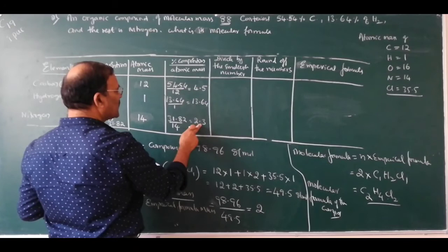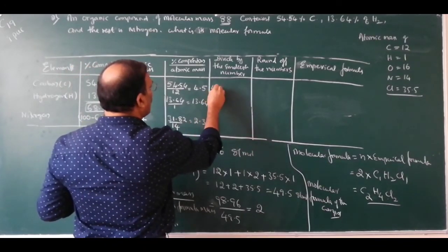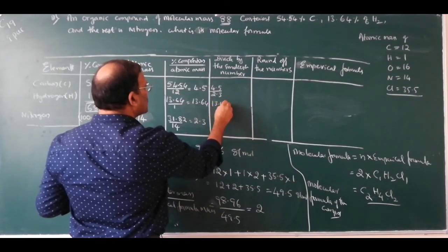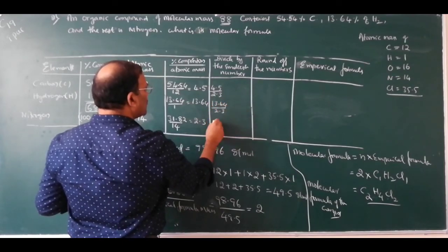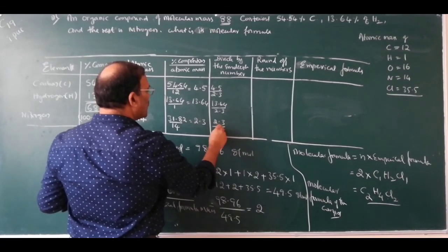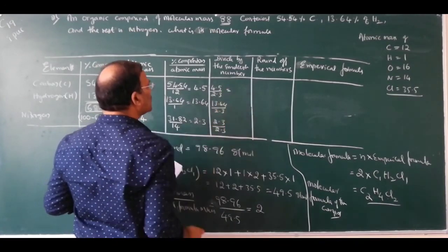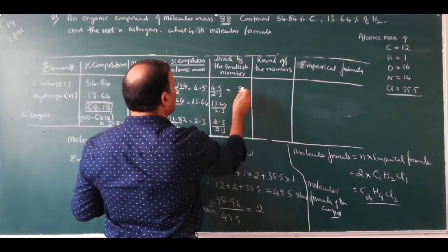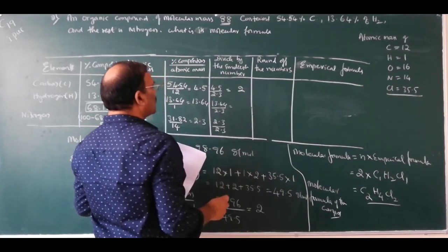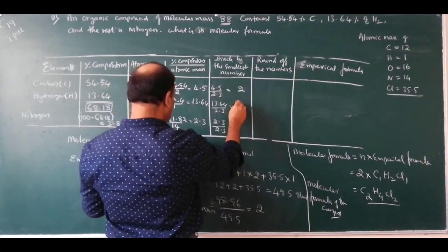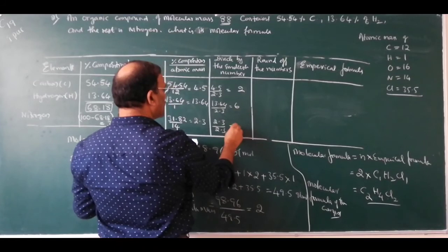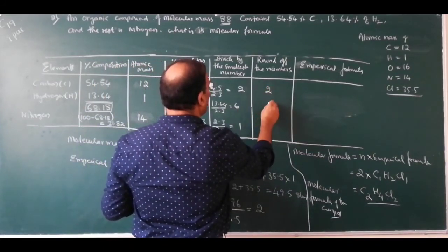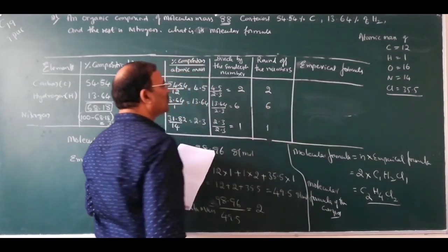2.3. Divide these numbers by 2.3: 4.5 divided by 2.3, 13.64 divided by 2.3, then 2.3 divided by 2.3. So this is around 2, this is around 6, this is around 1. So round off the numbers: 2, 6, 1.